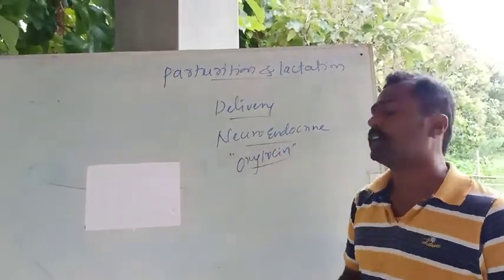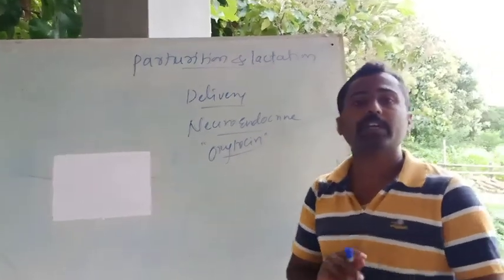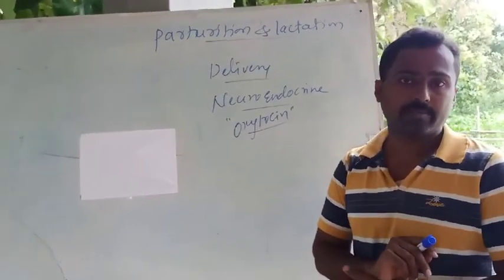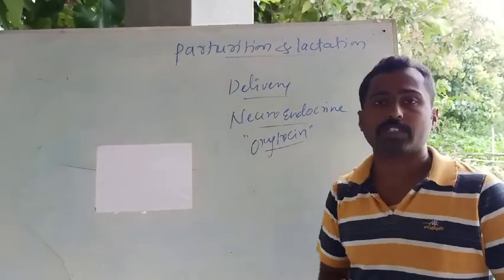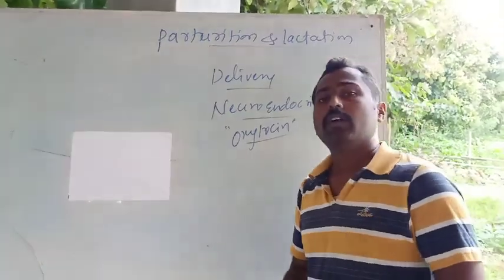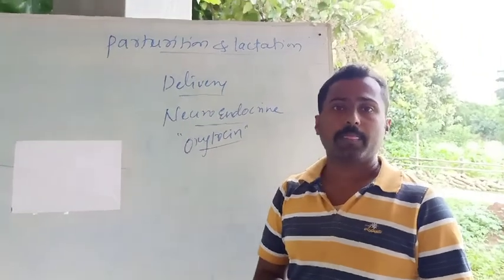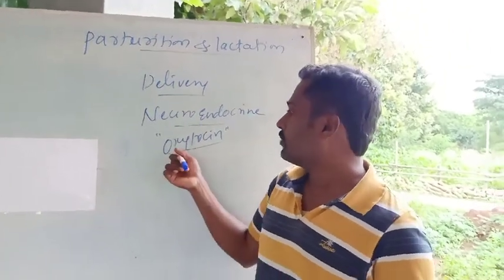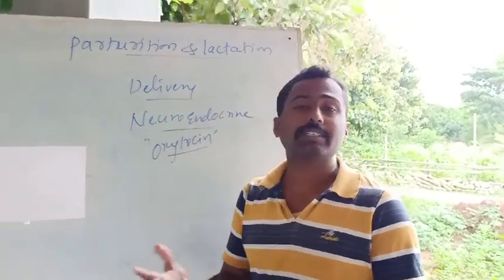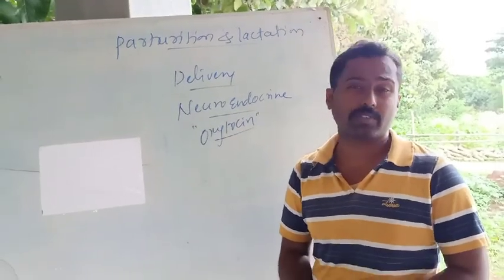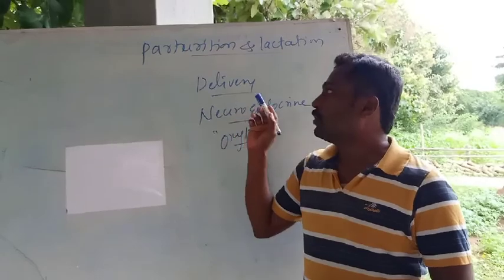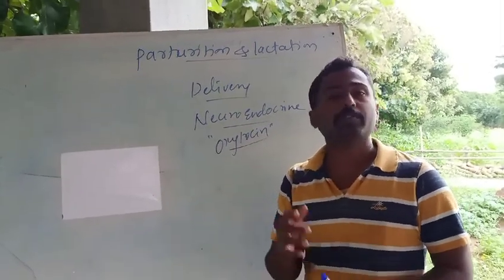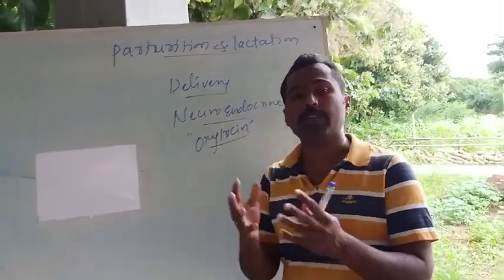You just remember, oxytocin is secreted by the posterior pituitary gland. The oxytocin is very much necessary for parturition. How is it necessary? Normal parturition doesn't take place without oxytocin. How is oxytocin necessary? See, the fully matured or fully developed fetus and the placenta,